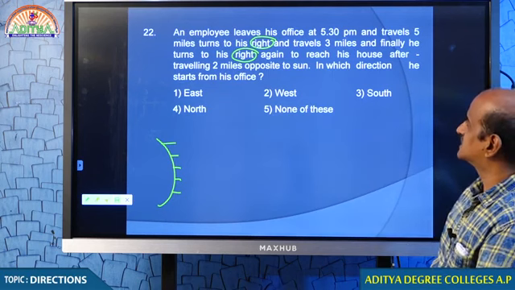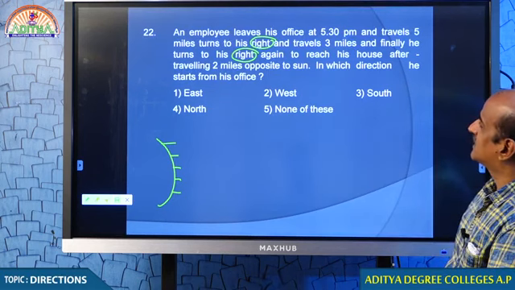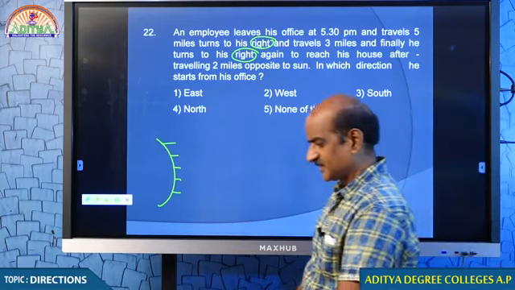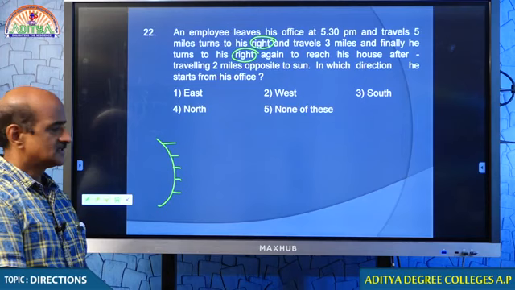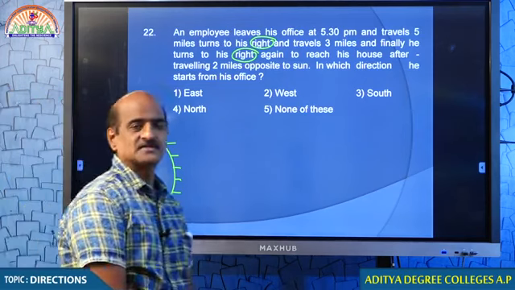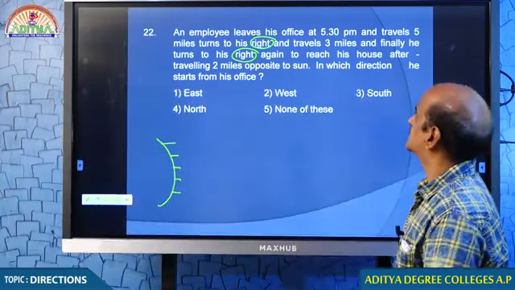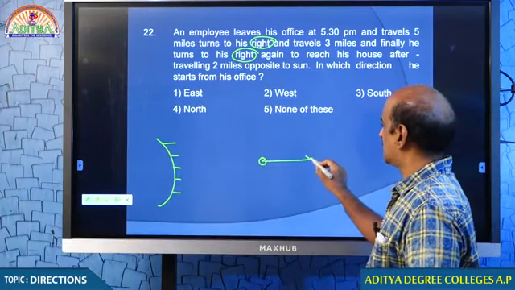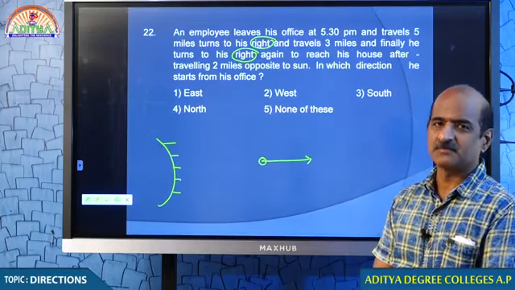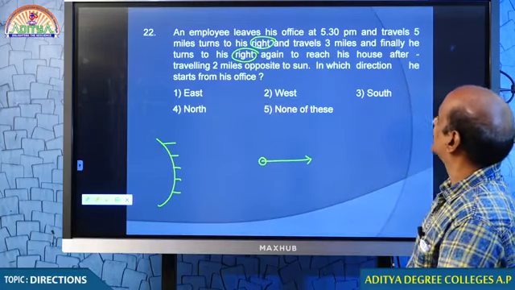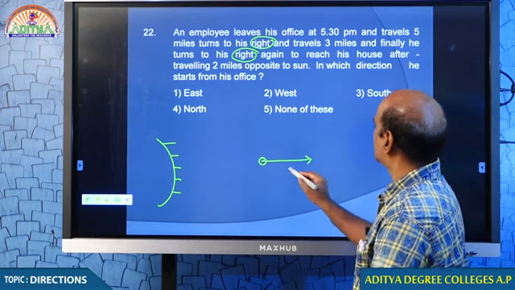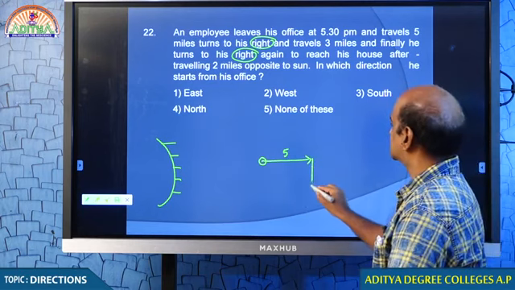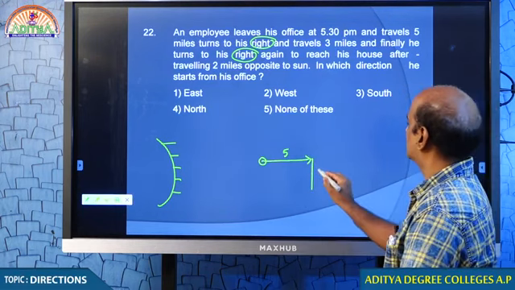First of all, you tell me, students, it is only given that an employee leaves his office, nothing more. No other information is given. So, for every practical purpose, let me suppose that this person lives in the east direction. He moves 5 miles, then turns right and travels 3 miles.